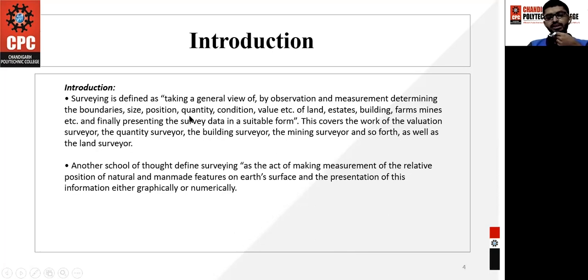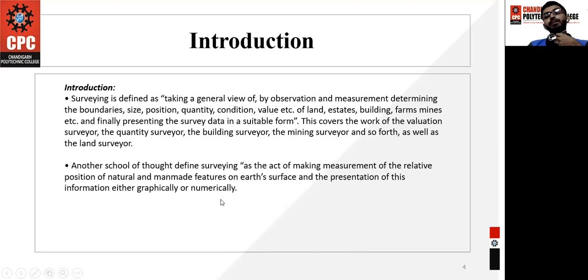What do you mean by that? Surveying basically means you need to determine the boundary, size, position, and quantity. You need to do all these sorts of things in the survey. Another way you can define survey is the act of making measurements of the relative position of natural and man-made features on the earth's surface, and presenting this information either graphically or numerically.